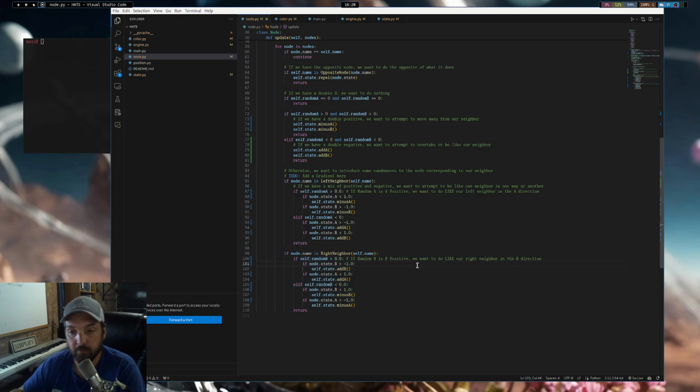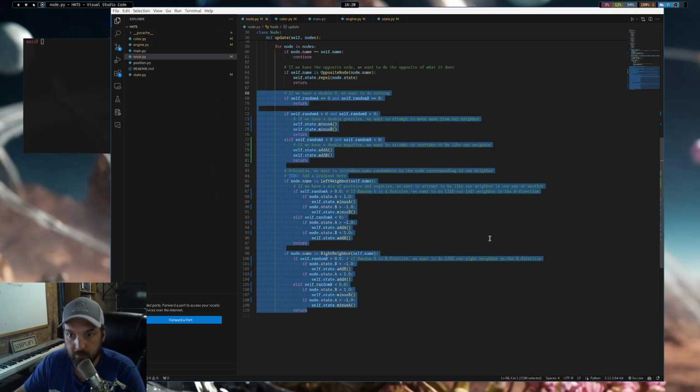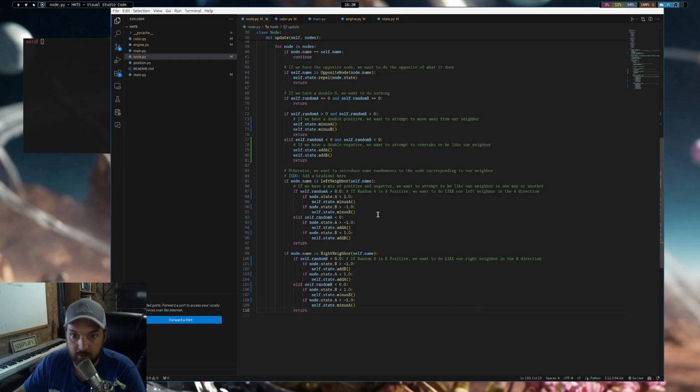There's a lot of different ways you could construct this system. You could even randomly construct the rules of this system if you wanted to introduce more chaos. As I said, this rule of opposition will always attempt to create stability, and in the likeness of its neighbors, it creates its own opposition. And we see that here. If we have a mix of positive and negative, we want to attempt to be like our neighbor in one way or another. And so these are just the rules.